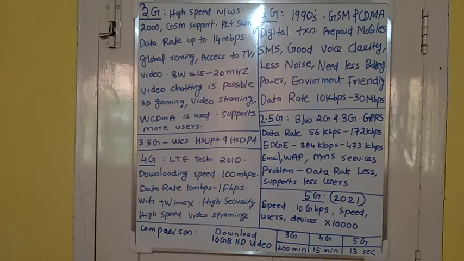So, we can see a simple comparison. Let's assume the download of a 10 GB HD video. In 3G, it will take 200 minutes to download this video. In 4G, 15 minutes are required. In 5G, we can download this 10 GB HD video within 13 seconds. That much speed can be achieved by the use of 5G. Thank you.